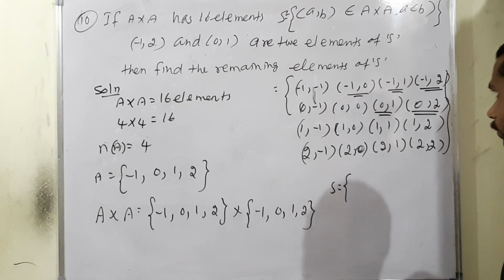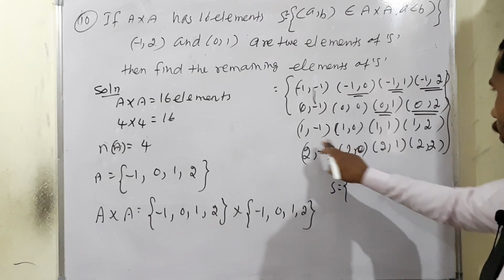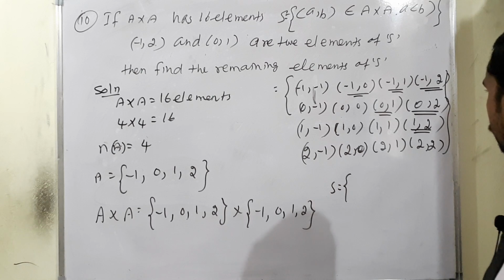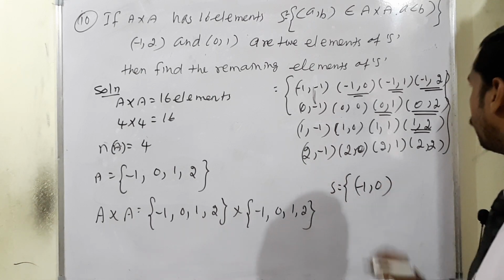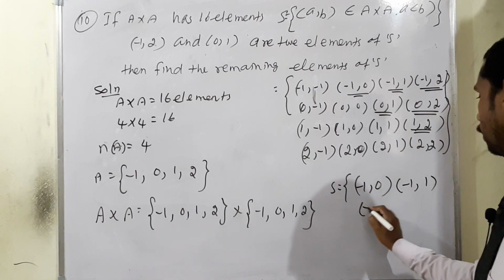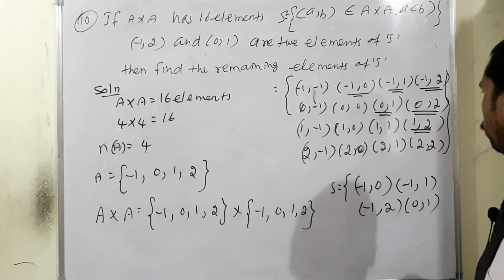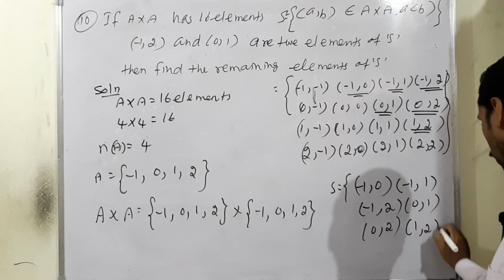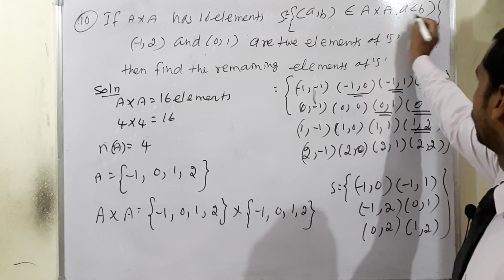Then another one: 1 comma 0 and 1 comma 1 are equal, so A is bigger, but we need A less than B. Here it's okay, A is smaller. Therefore, what are the 6 remaining elements? Starting with minus 1 comma 0, then minus 1 comma 1, then minus 1 comma 2, then 0 comma 1, then 0 comma 2, then 1 comma 2. Look at this. These are all the elements with A less than B.